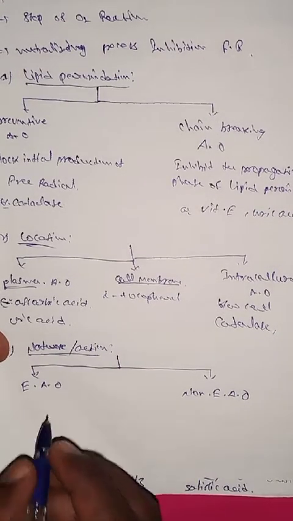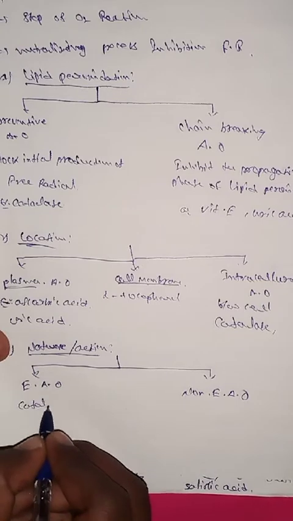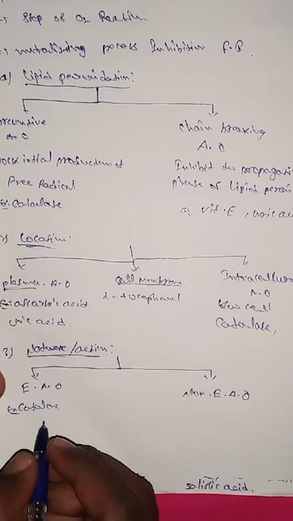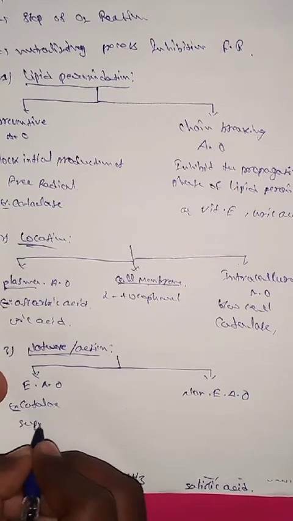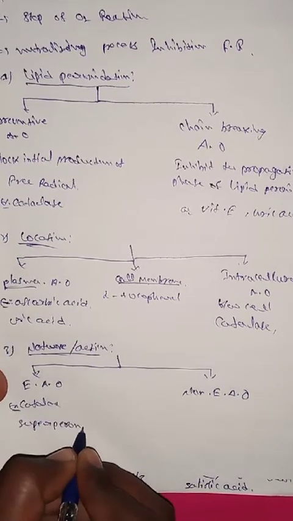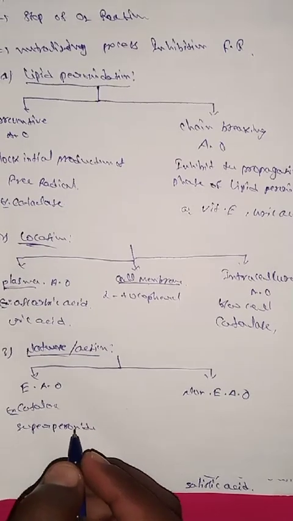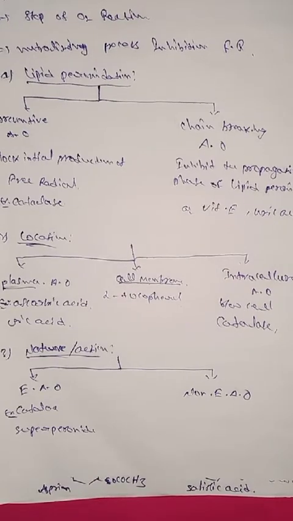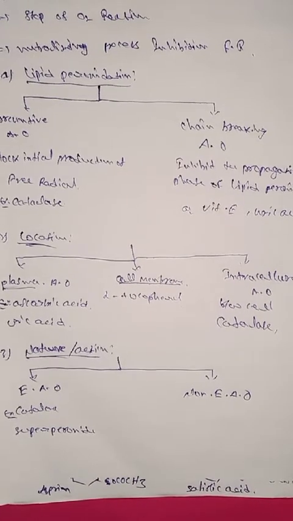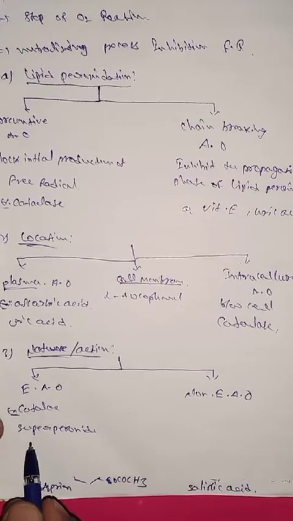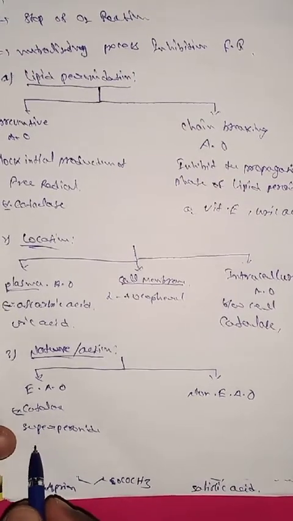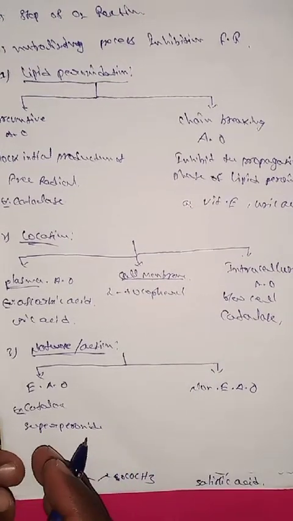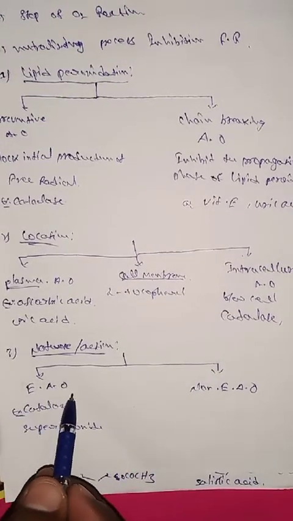Examples of enzymatic antioxidants are catalase, superoxide dismutase, and different types of enzymes. These enzymes participate in the inhibition of oxygen production or inhibition of the free radical reactions. That is called enzymatic antioxidants.